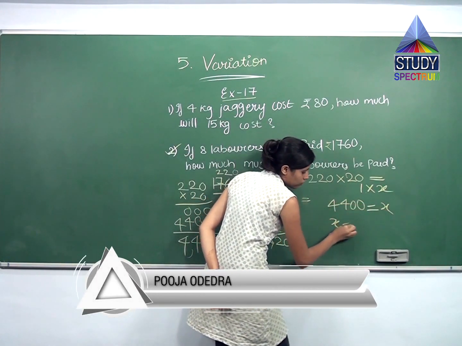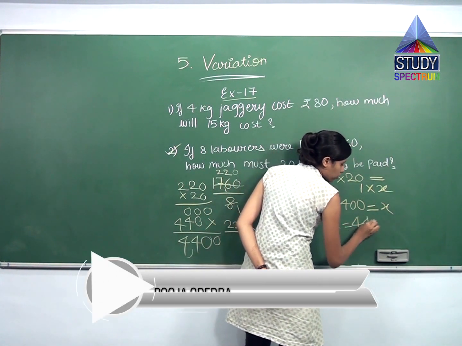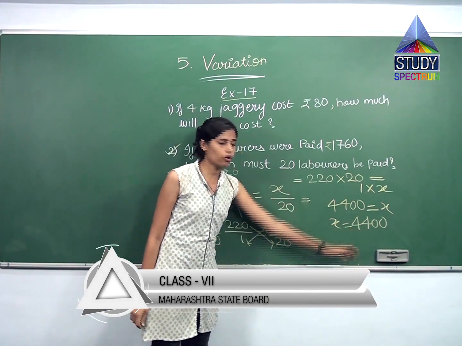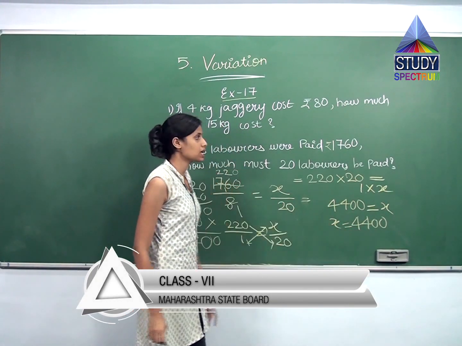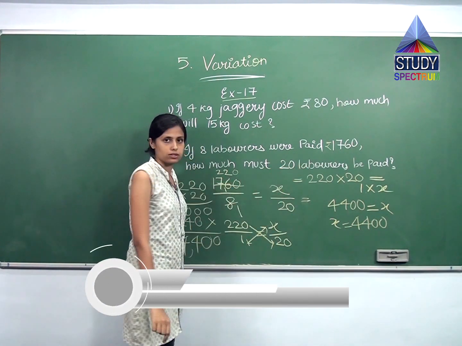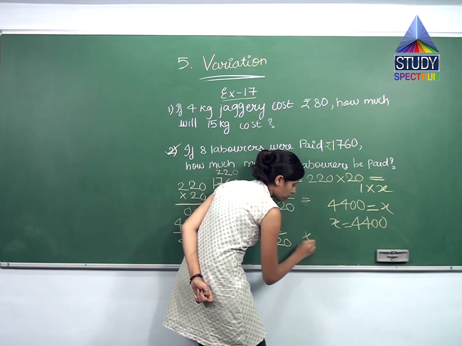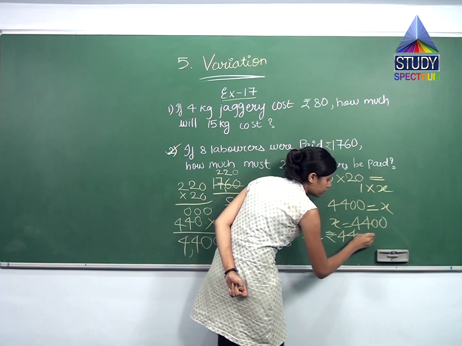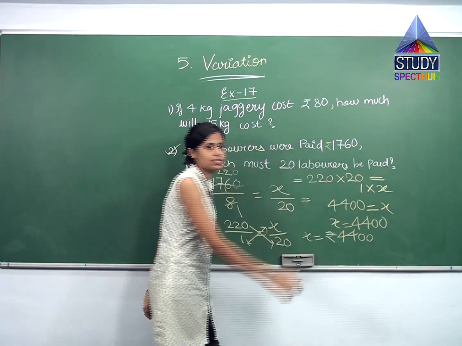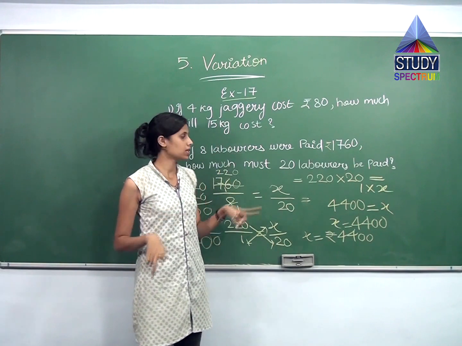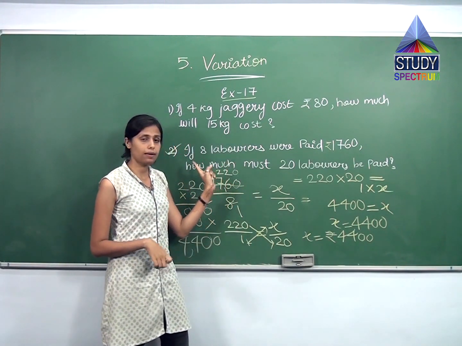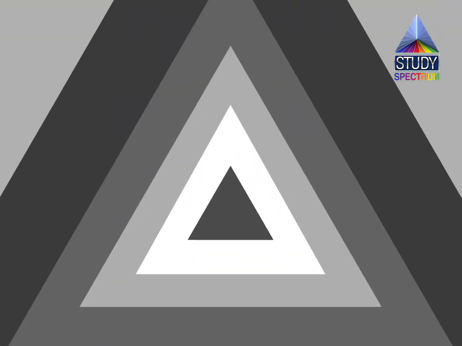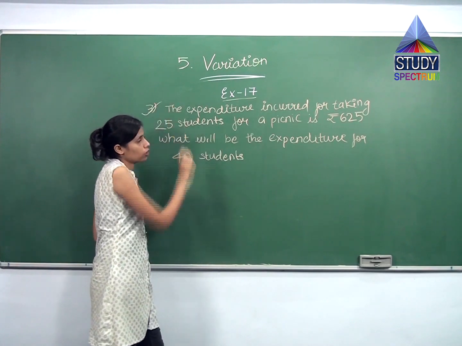I'll write it as X is equal to 4,400. Now what is this 4,400? This 4,400 is in terms of rupees, right? Why rupees? Because it is a pay given to 20 laborers. So I'll write that X is equal to rupees 4,400. And then I'll write the final statement in my exam with the box that the pay must be rupees 4,400 to 20 laborers. Now we will start with the third question.